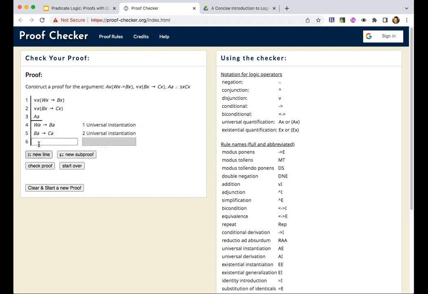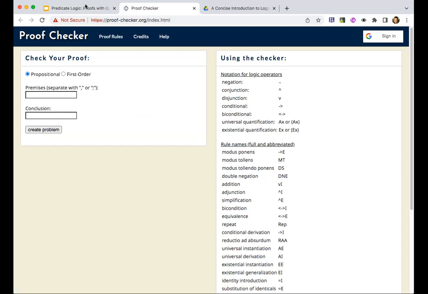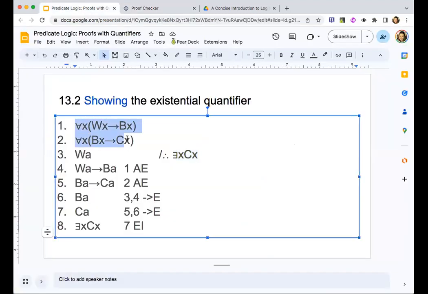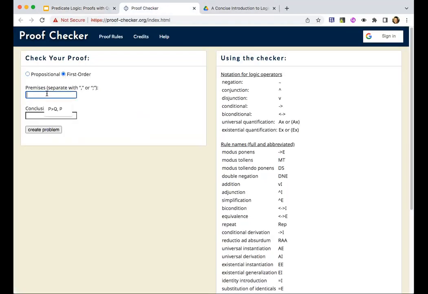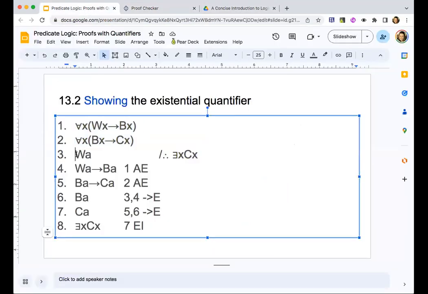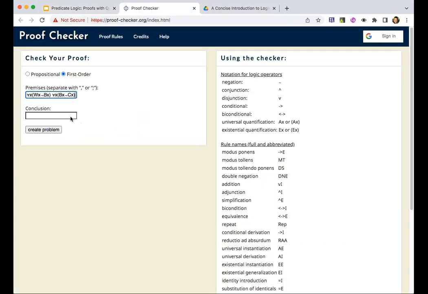Oops, I forgot to change one of the premises. Sometimes things are annoying, but precision matters in logic.